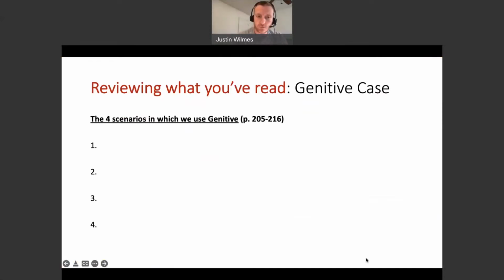Because if you remember, the idea of a grammar case in Russian and in many languages is that it changes the ending of words usually, and it tells you what function any given word is playing in the sentence. So if it's nominative, it's often the subject. If it's accusative, it's often the direct object of the verb.